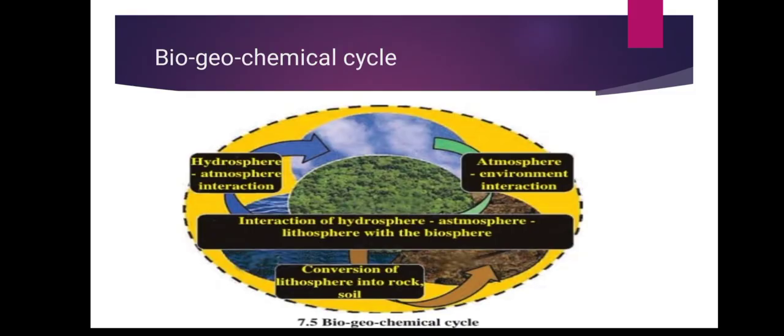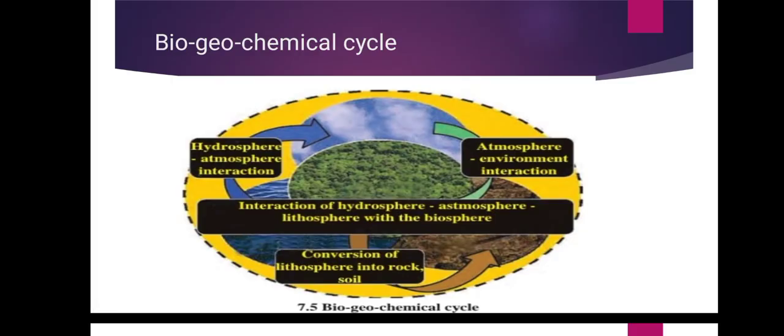Understood? Yes, ma'am. So who is going to define the biogeochemical cycle? Yes, Prince. The cyclic flow of nutrients within an ecosystem is called the biogeochemical cycle.